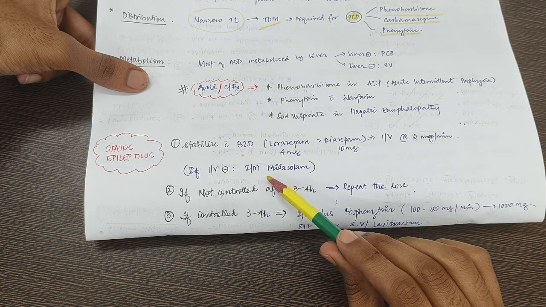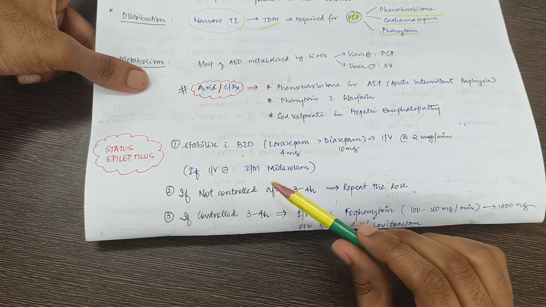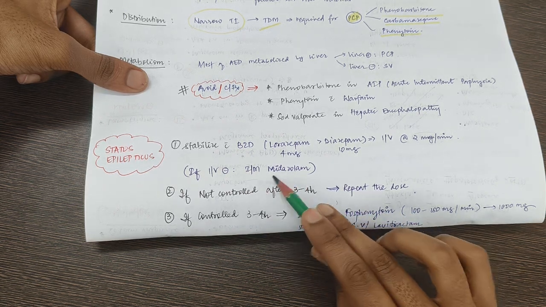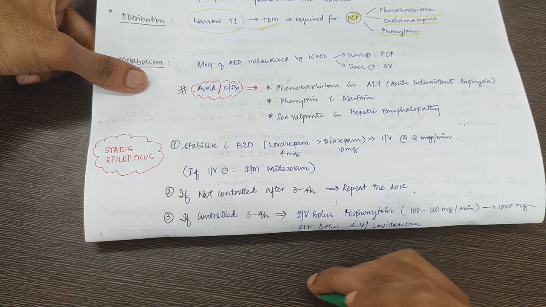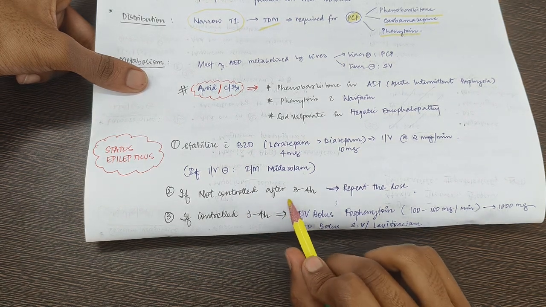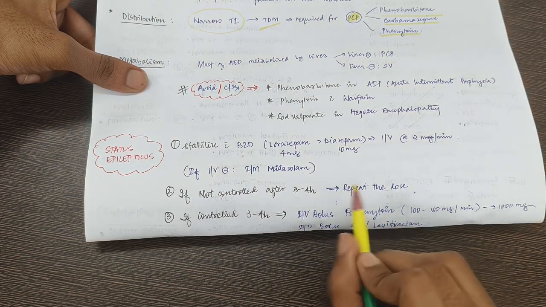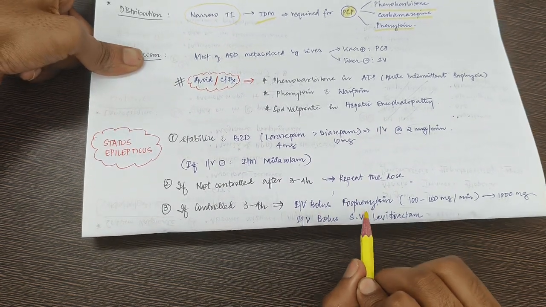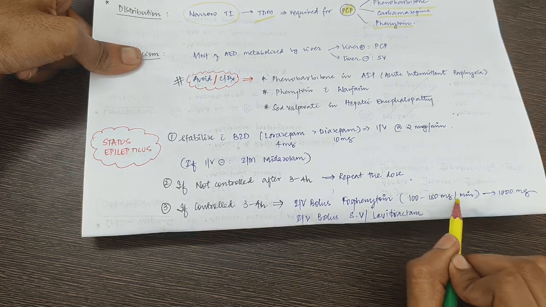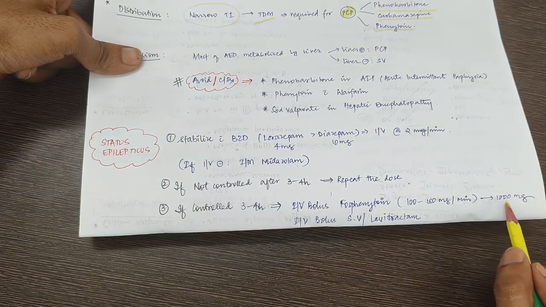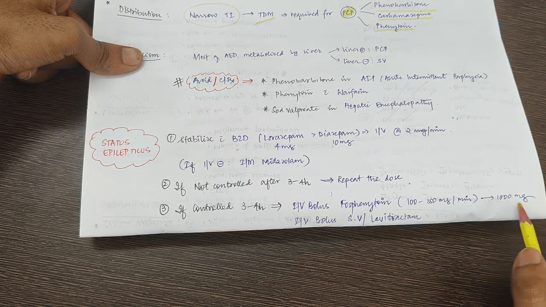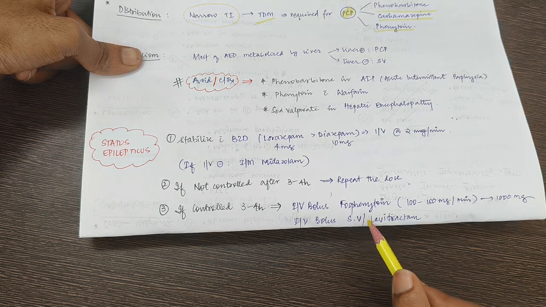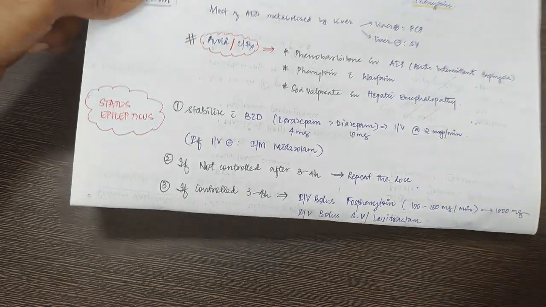IV bolus of phenytoin, maximum 20 mg per kg. The other drug can also be given. Again, if it is not controlled, repeat the dose. Even after giving these drugs, if it is not controlled, you are going to give IV infusion of propofol or midazolam. The last drug is phenobarbital.